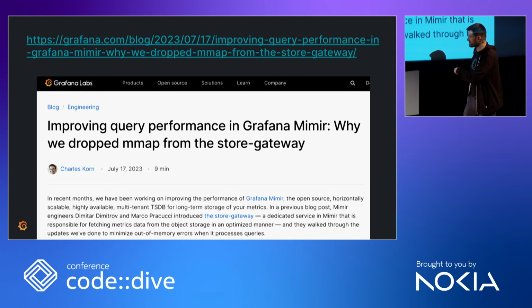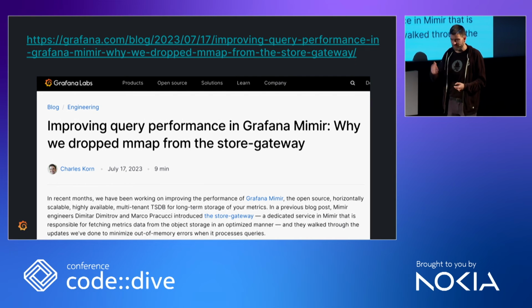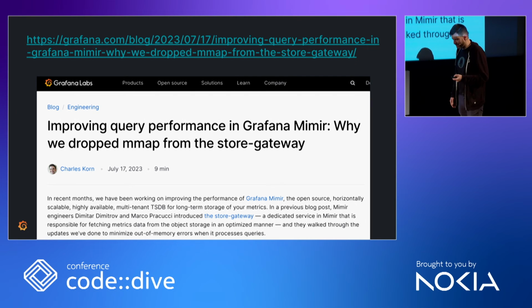So what they did for the store gateway, they kicked mmapping out of it again and did all the stuff that we did in ancient history. So now you manually decide, okay, I have to load this data from this. You just open the file as usual via the Go standard library, you read the data in, and if you realize there's too much data in memory, you have to decide again which part you don't need anymore and you can free up. But why?